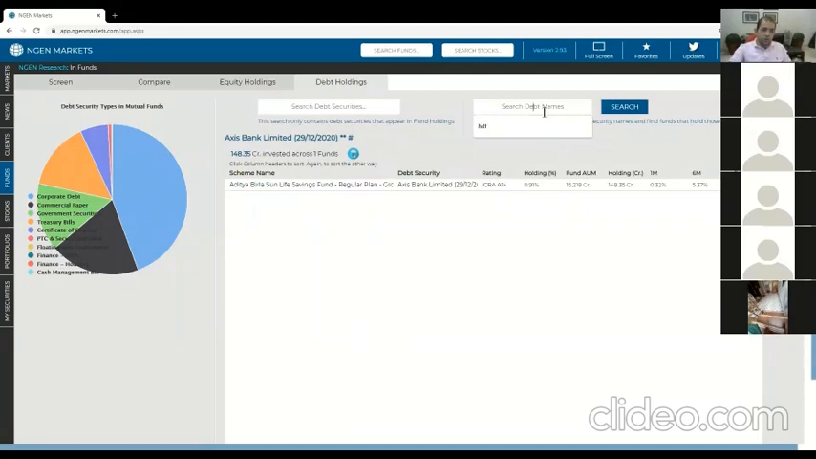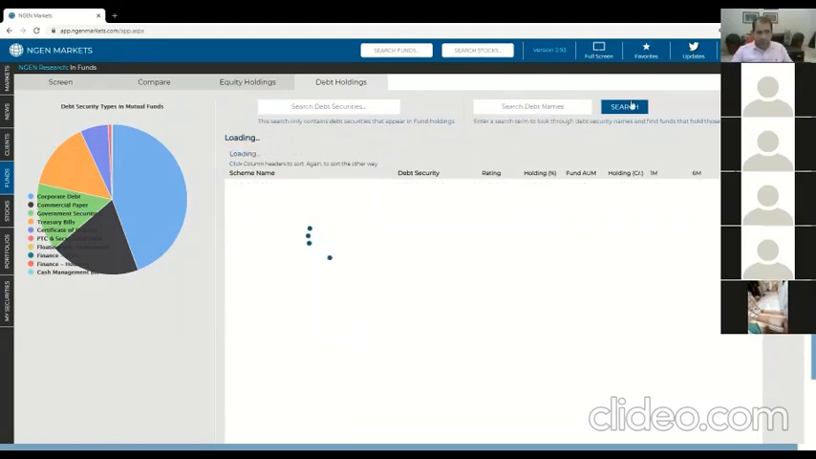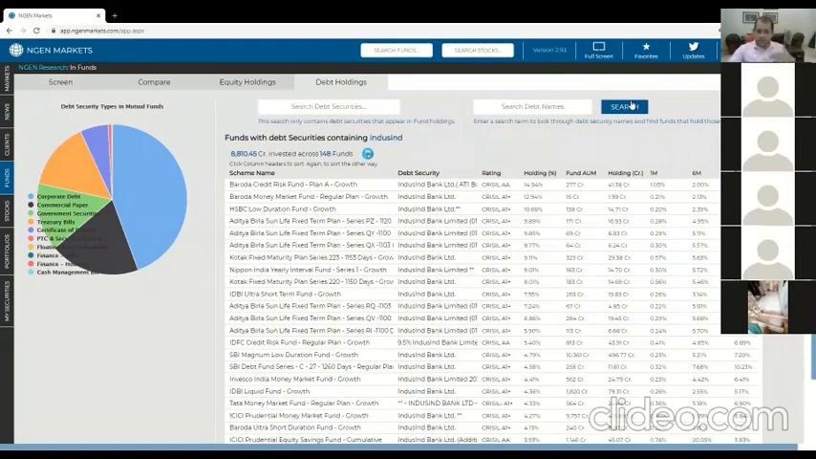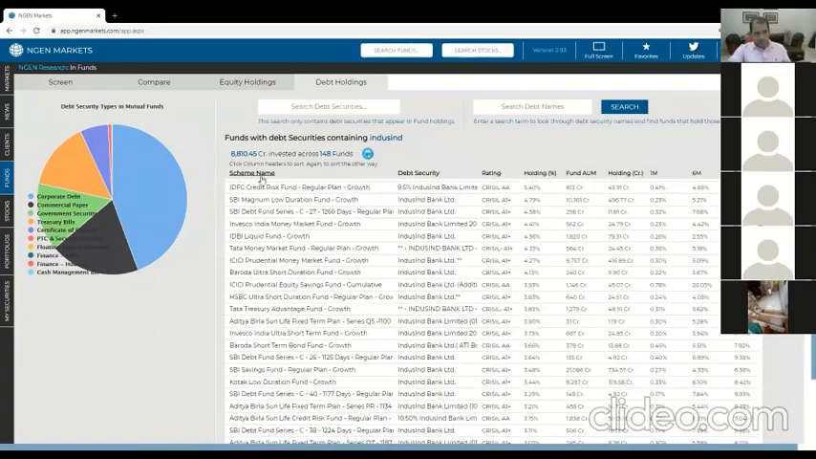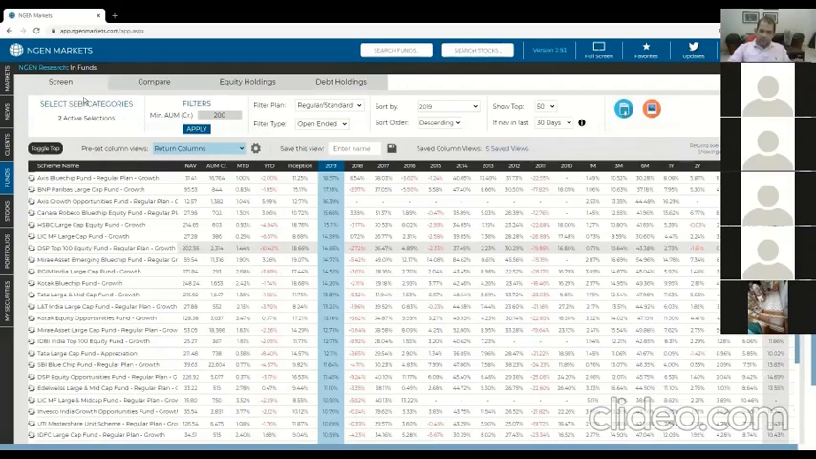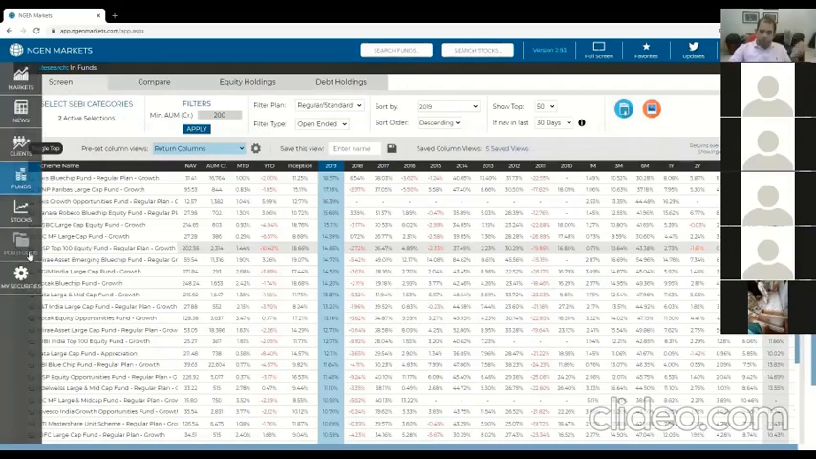Or if you want to do a more broad-based search, you can type something like IndusInd here and hit search, and then you start to get a result of all funds that are holding any kind of IndusInd debt. And you get an entire big list here, which you can either sort or you can download from Excel. So that brings us to the end of the fund analysis section. What we will do now is jump straight to portfolios.